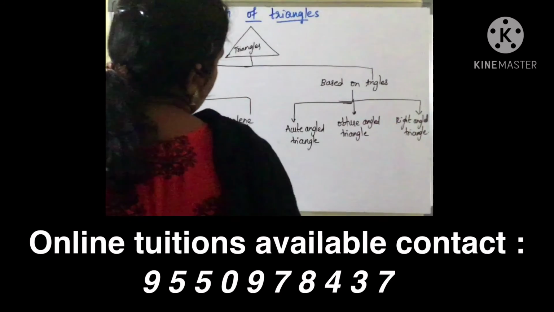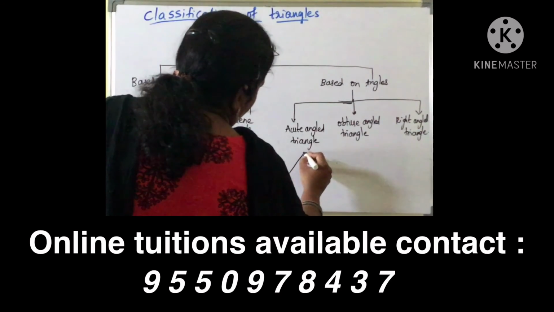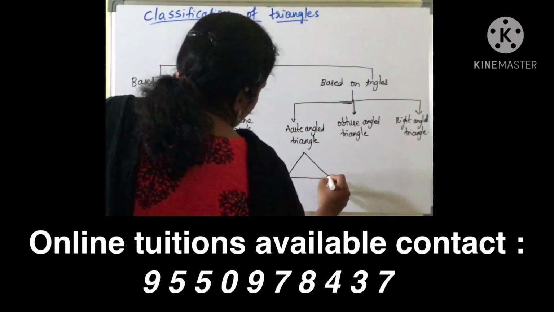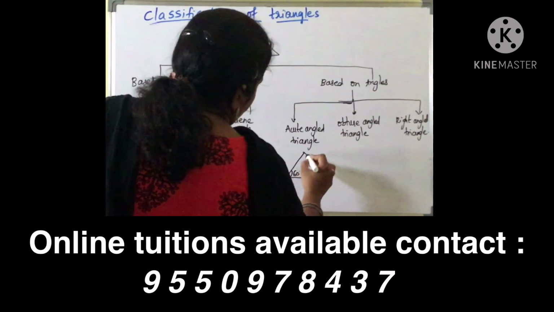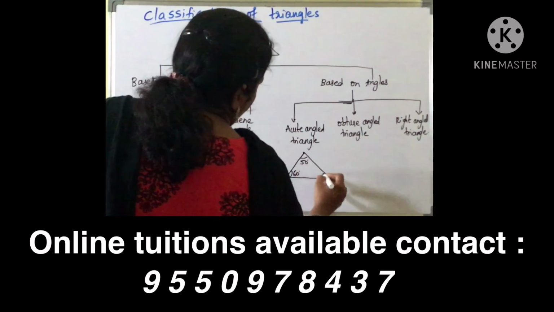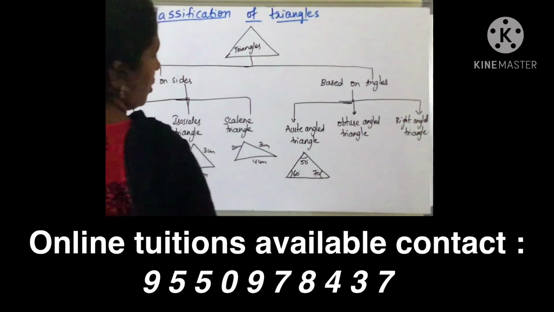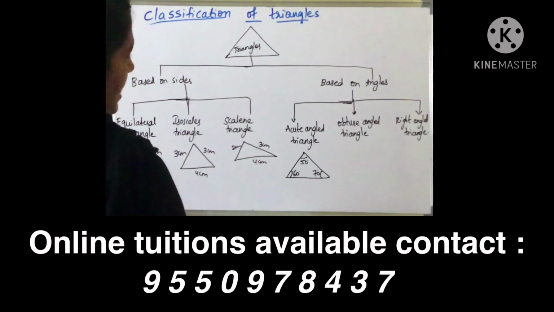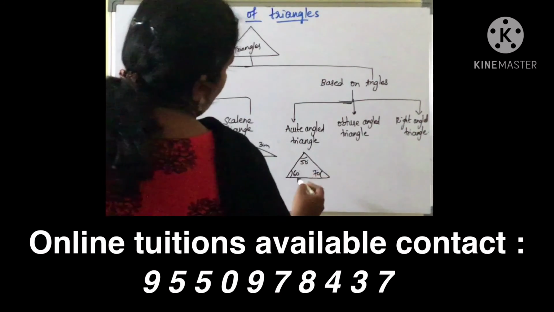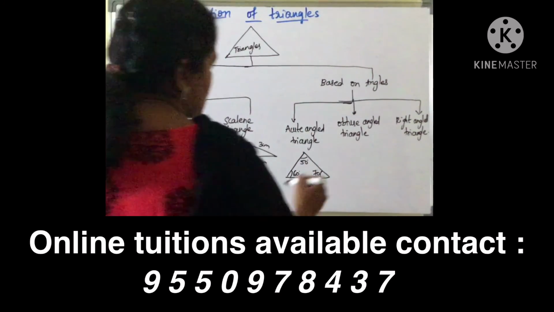Coming to the acute angle triangle, a triangle in which all the 3 angles are acute. If I take 60, 50, 70, 50, 60, 70 are 3 acute angles. So a triangle having 3 acute angles is called an acute angled triangle.